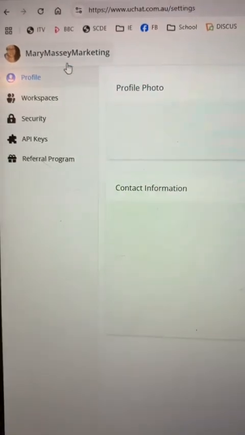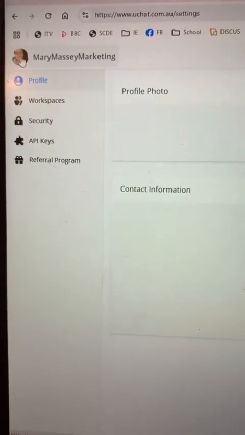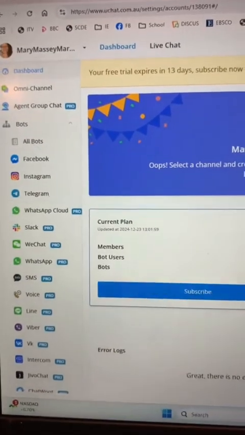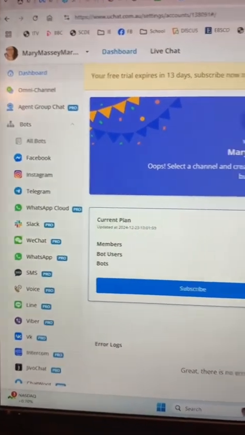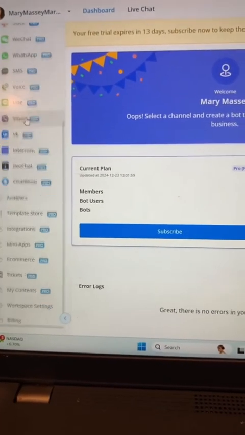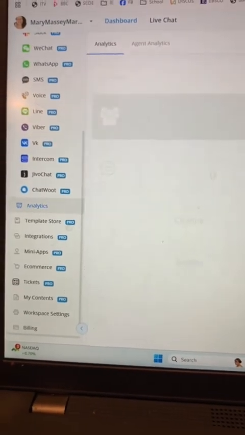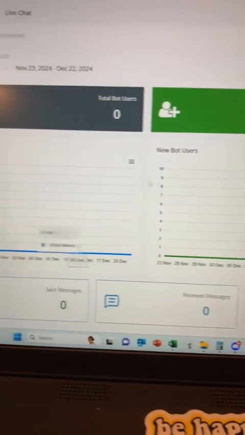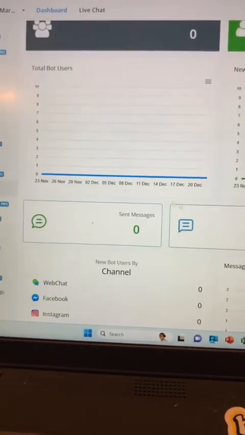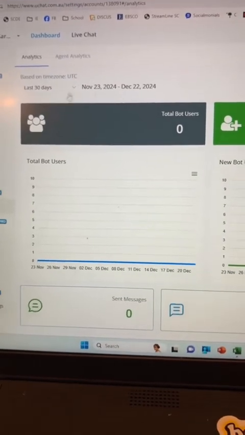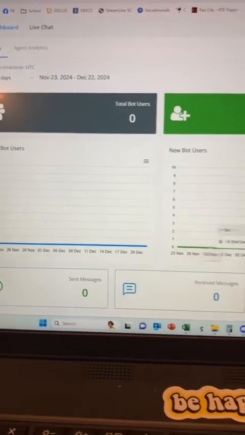Really awesome thing is now your head, your face, your profile pic becomes the actual home button. So if you click that, you go back home to your dashboard, and then this dashboard will be filled eventually with the analytics. So if you go down and hit analytics, depending on what bots I build, all the analytics will show up across here for all of the bots that I create. Of course, it says it's going to be November 23rd to December 22nd. So that would have been their 30-day flow, and the analytics would show up here.